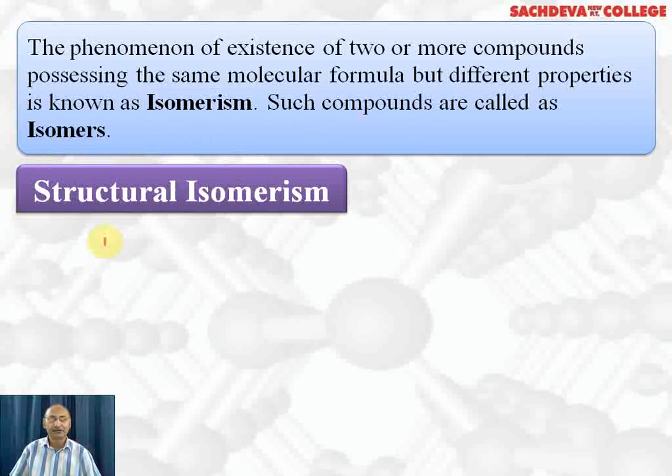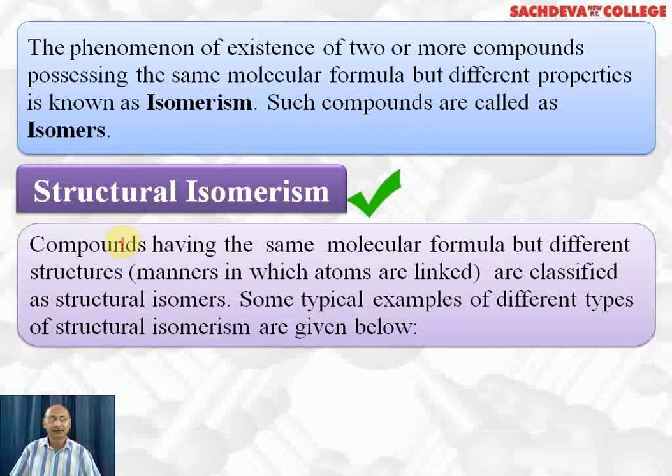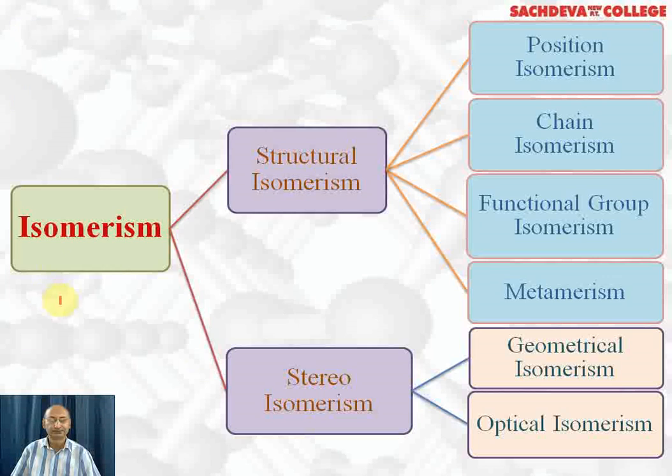First type of isomerism we are taking is structural isomerism. Compounds having the same molecular formula but different structural formula, that is, the manners in which atoms are forming the bonds, are classified as structural isomers. Some typical examples of different types of structural isomerism are given below.